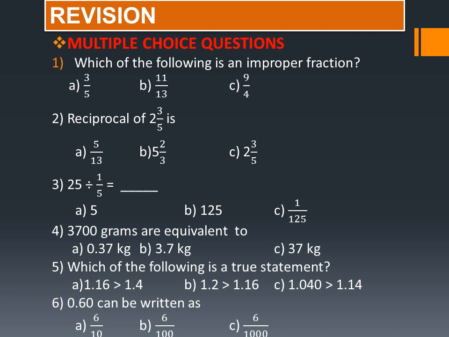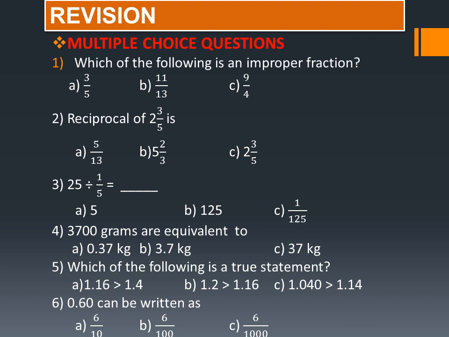Which of the following is a true statement? 1.16 is greater than 1.4. Second one, 1.2 is greater than 1.16. 1.040 is greater than 1.14. So you have to see the integral part first. If the integral part, that means the integer part, is the same, you just look at the tenths part, which is greater, then that is the greater decimal number.